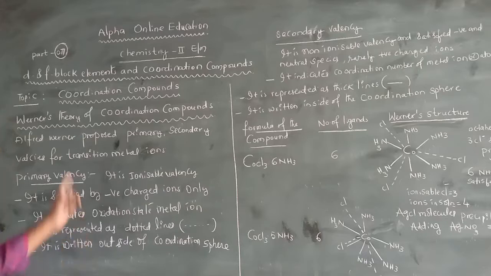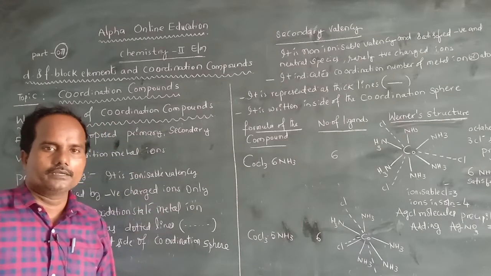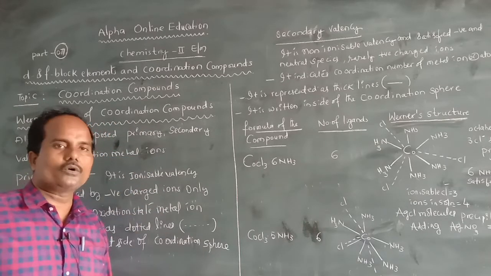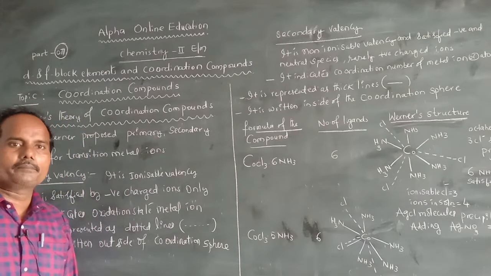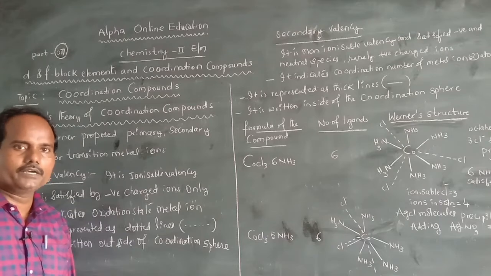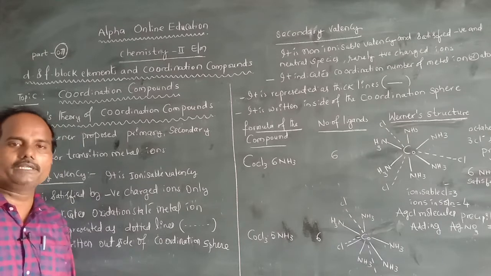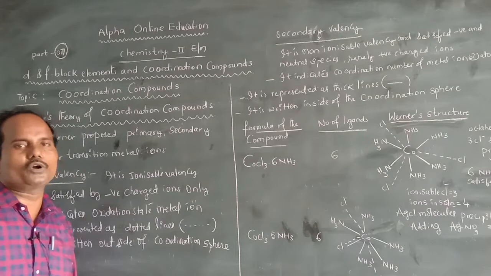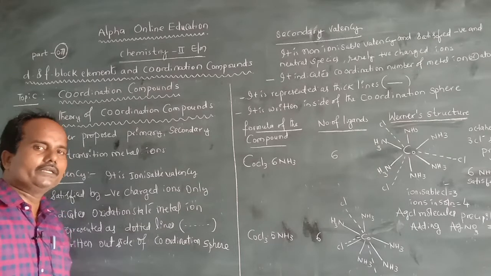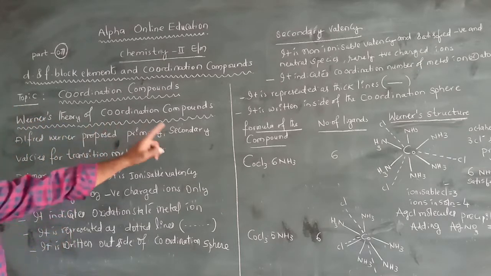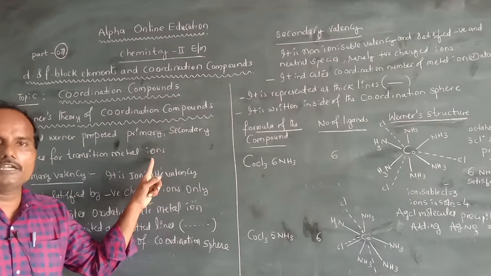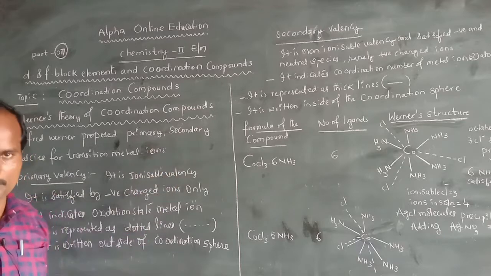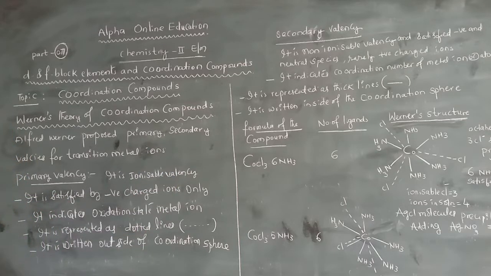Alfred Werner was the father of coordination chemistry. He suggested primary and secondary valences for the transition metal ions in the formation of coordination compounds. What are the primary and secondary valences?